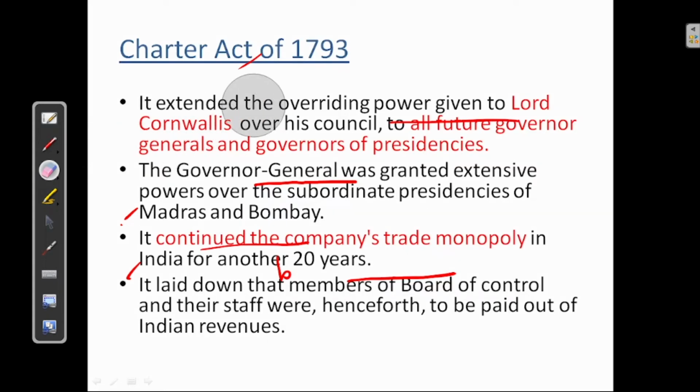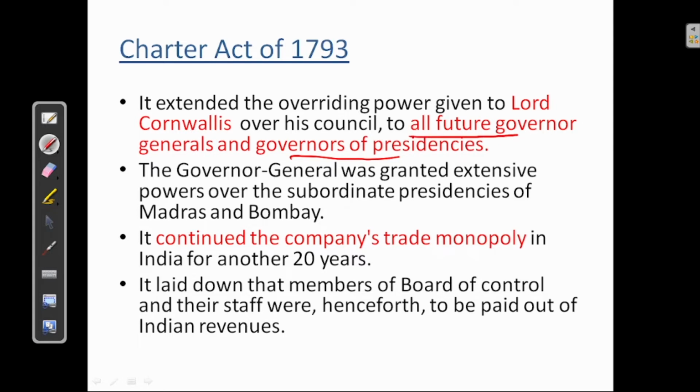Next, we'll see the Charter Act of 1793. It extended the overriding power given to Lord Cornwallis over his council to all future Governor Generals and Governors of Presidencies. So earlier in 1786, we have seen Lord Cornwallis made two demands. This was not only given to him but also to all future governors.